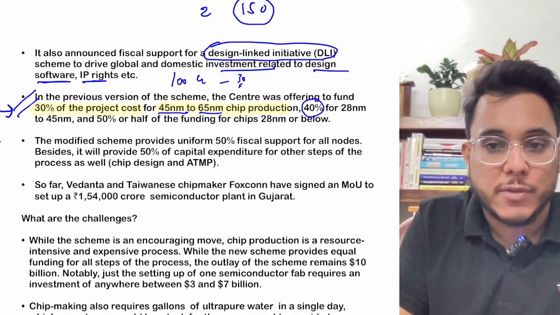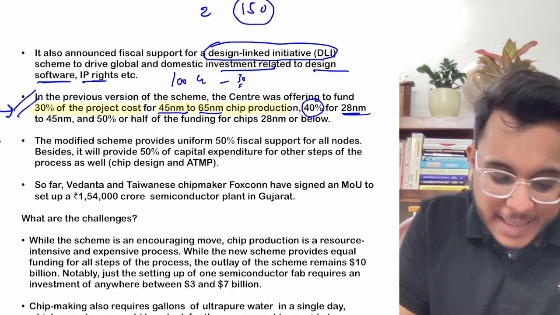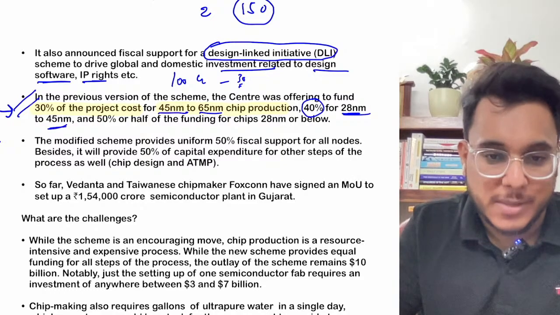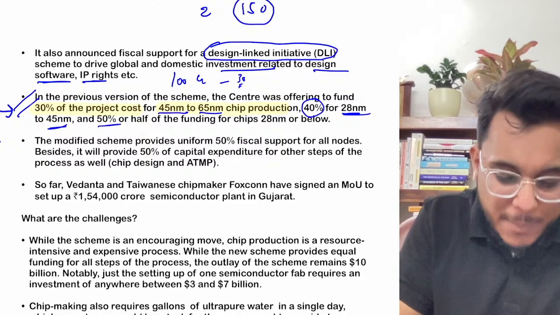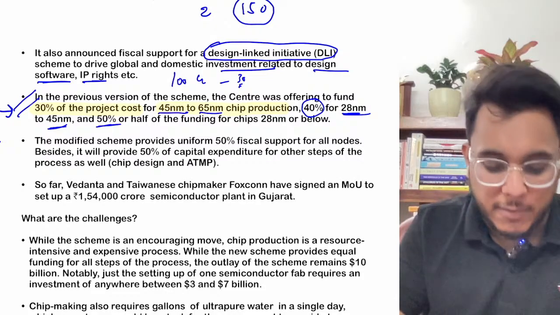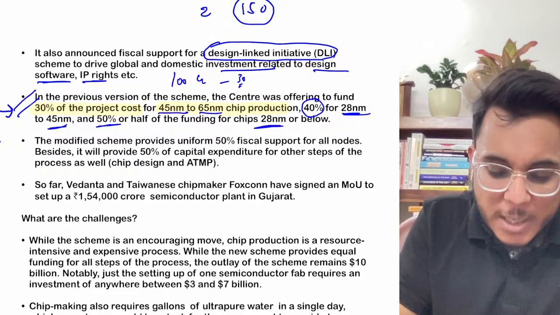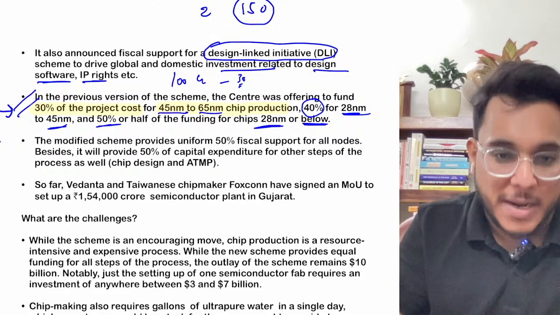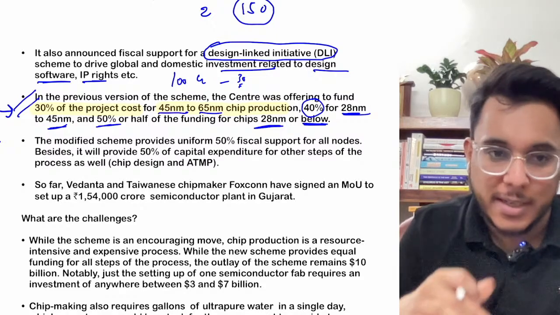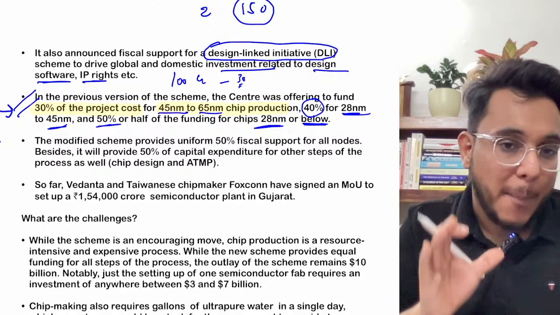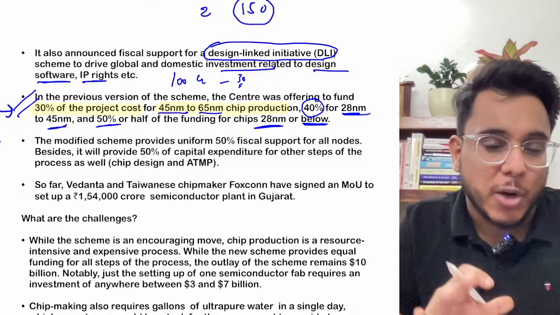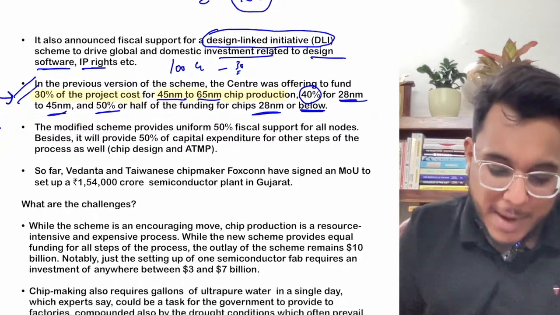40% of the project cost will be given by the government if 28 nanometer to 45 nanometer chips are being made, and 50% or half of the project cost will be given by the government if 28 nanometer or below chips are being manufactured. Okay, so this was the earlier arrangement. Different kinds of capital support for different kinds of semiconductor chips was being given by the government.